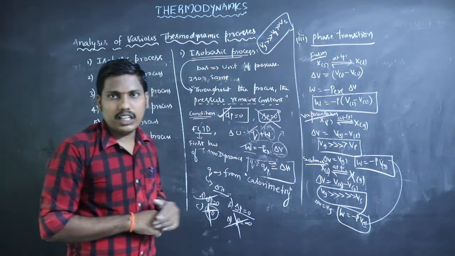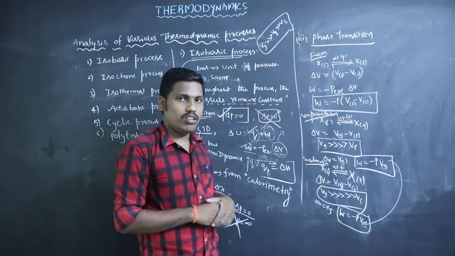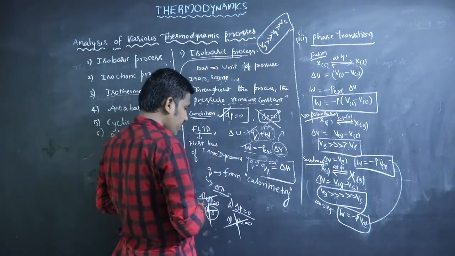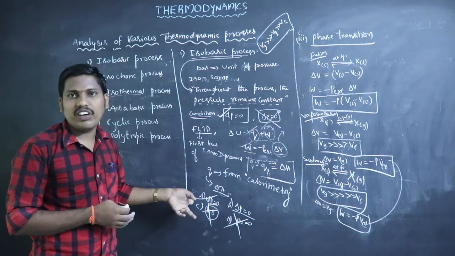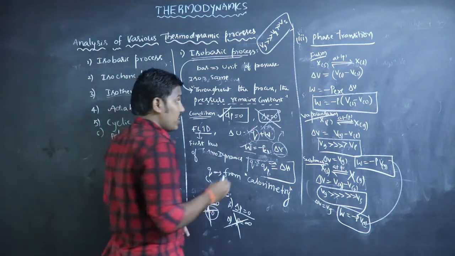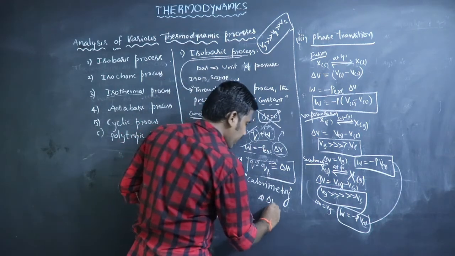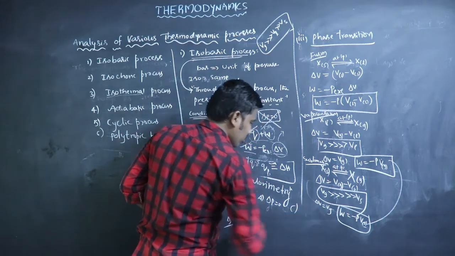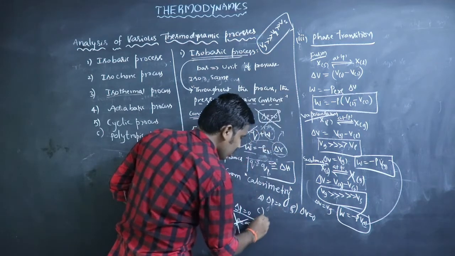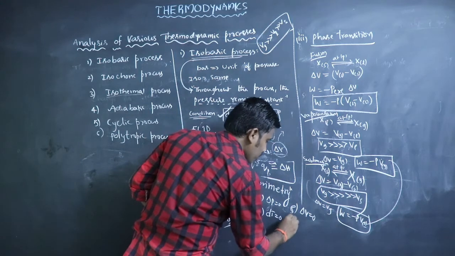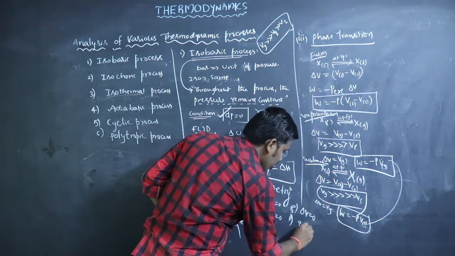dP = 0 is the condition for the isobaric process. For example, in another question: what is the condition for this isobaric process? Here the options are delta P = 0, option B delta V = 0, option C dT = 0, option D delta Q = 0.